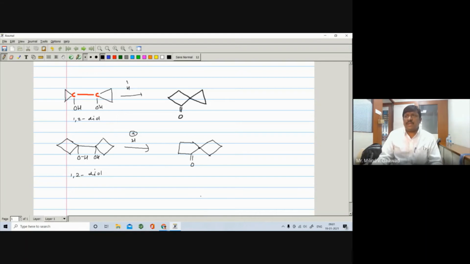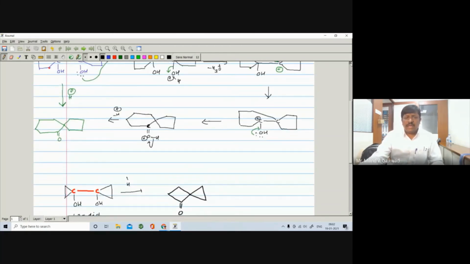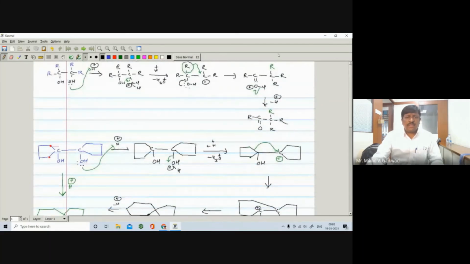For a question of 3 marks, they may ask you to write short notes on it. Then you can write the definition, generalization, and its mechanism. If you write this mechanism, it will work.